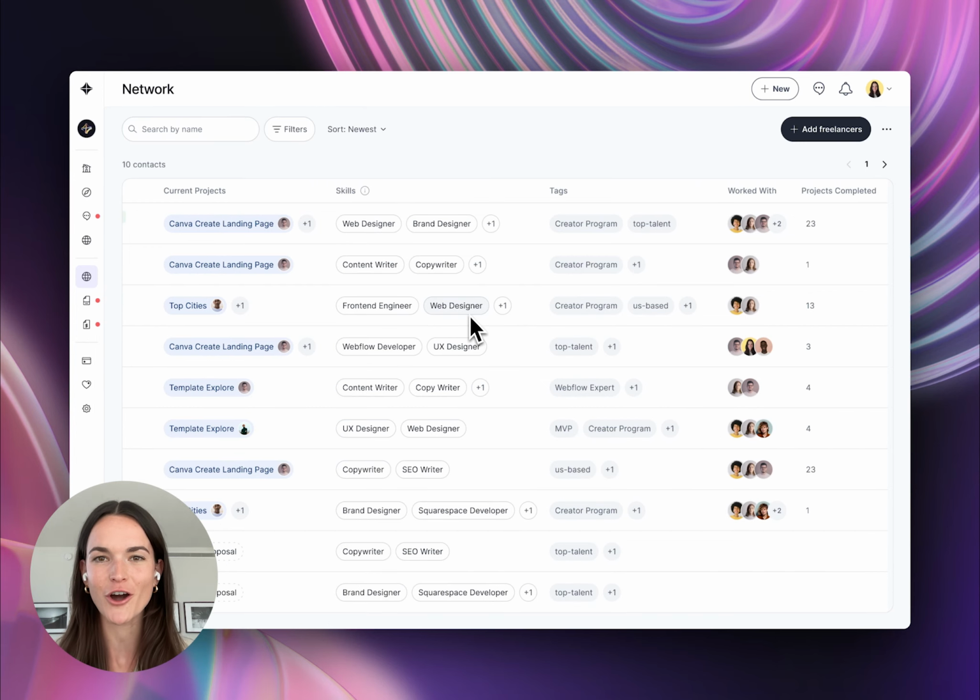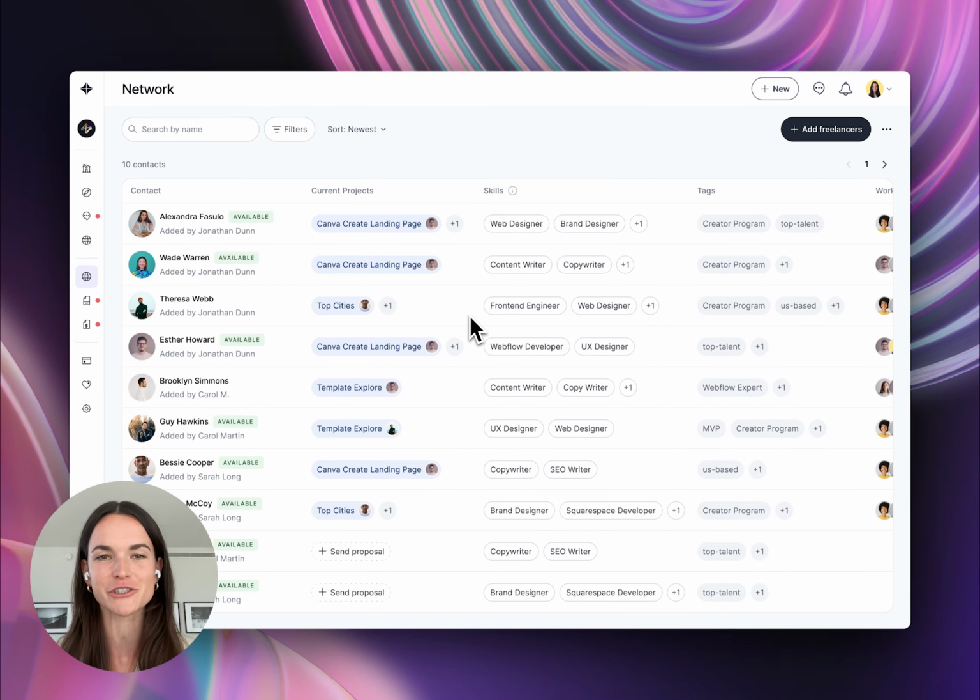Welcome to the network page on Contra. This will be you and your team's hub to manage your entire freelancer network. One of the key benefits of Contra is your ability to build a bench of freelancers you can work with now and in the future.